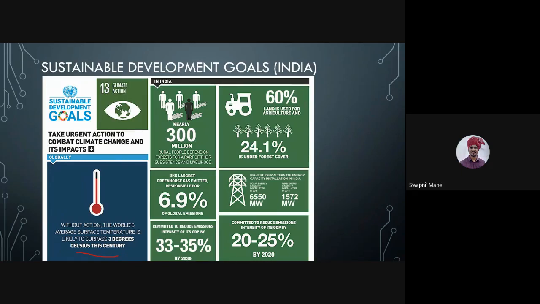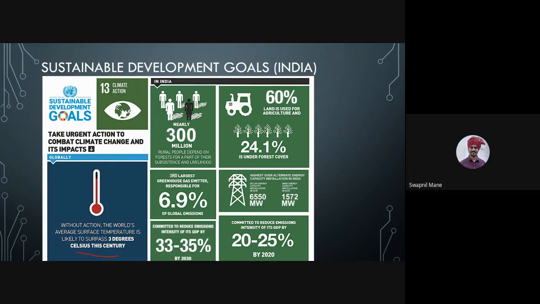They store it and they use it for water heating, also some part of cooking. If you visit the place of Orissa, Jamshedpur, West Bengal, still people are using coal-fired chulas for cooking their food. So nearly 300 million people are depending upon forest for their livelihood.